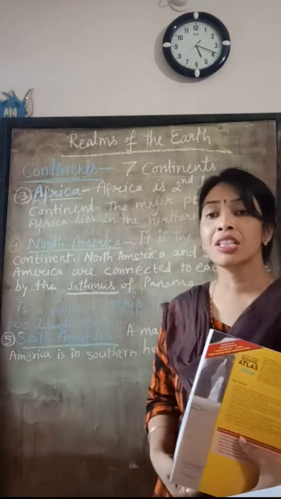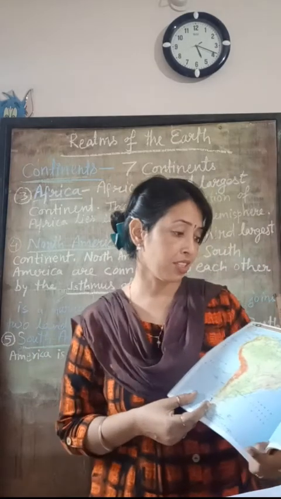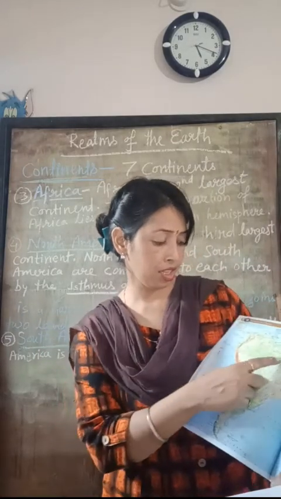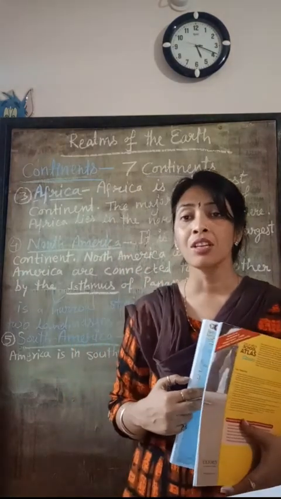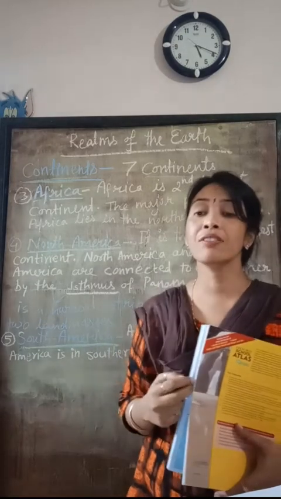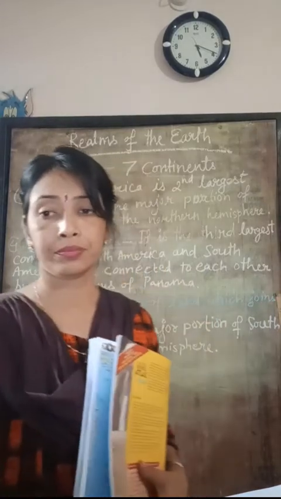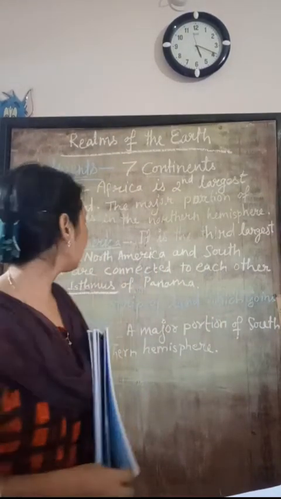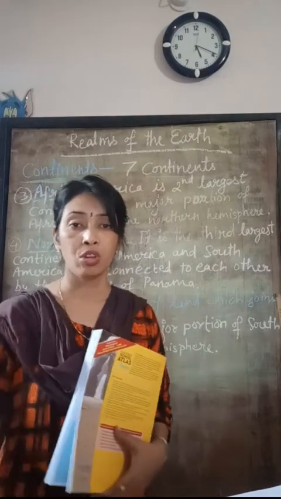The world's largest river by volume is the Amazon River. Here this is the Amazon River, and it is located in South America. Next continent, we will read about Australia.